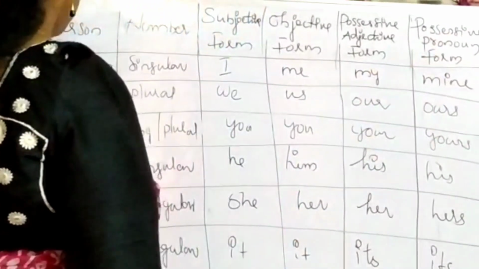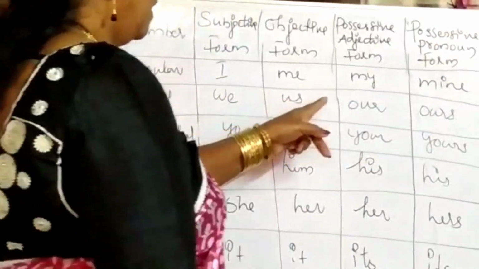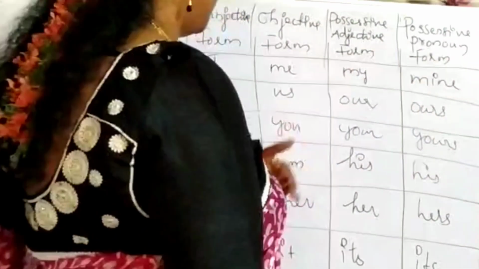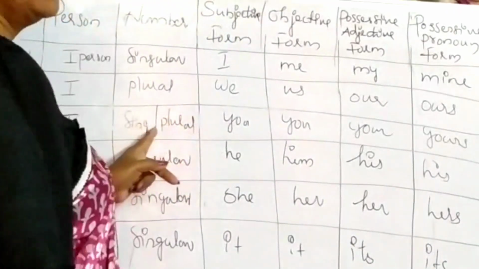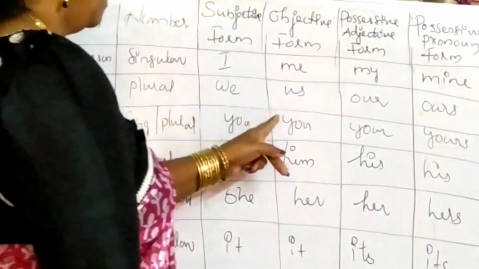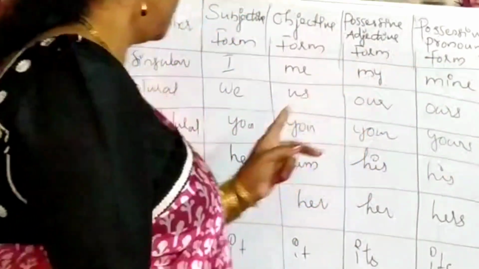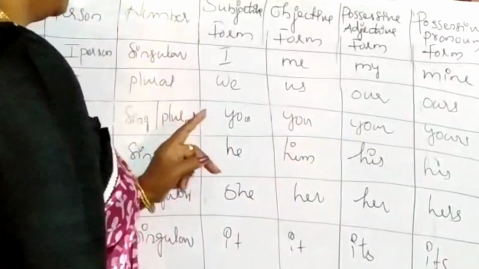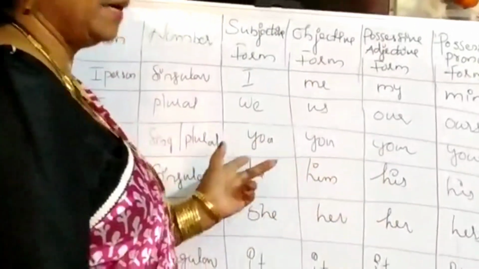Then first person plural we, us, our, ours. Second person you, both singular and plural: you, your, yours. Third person singular, he, she, it. Out of that let us discuss he.